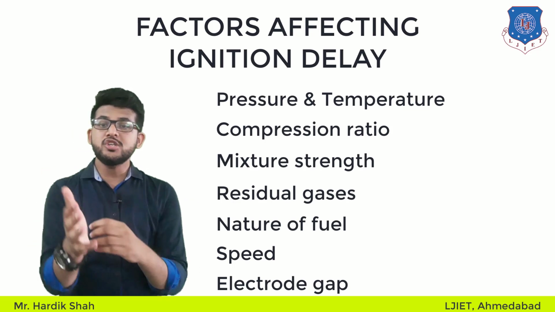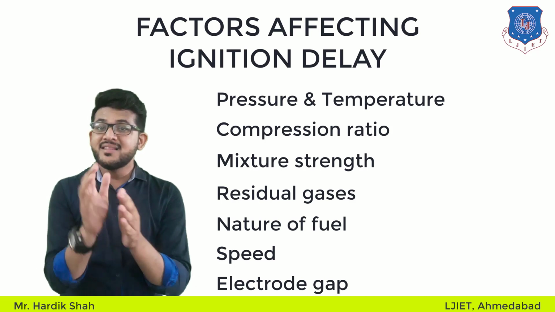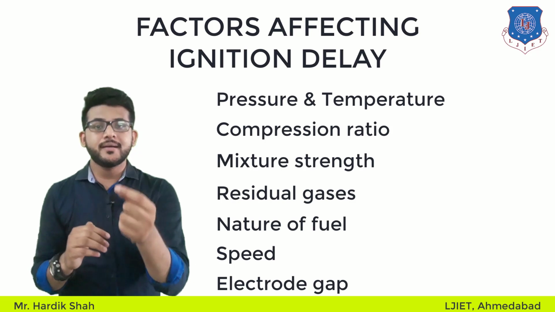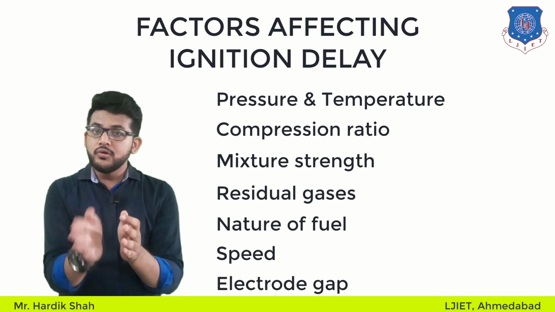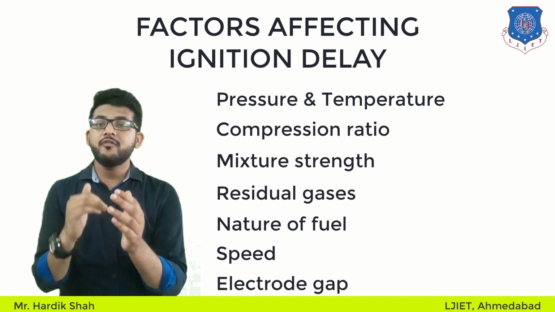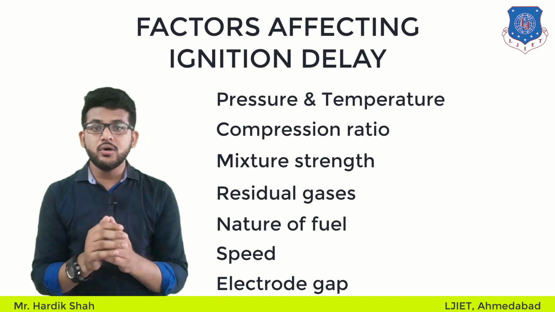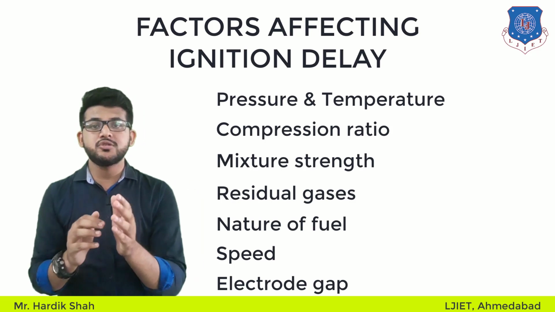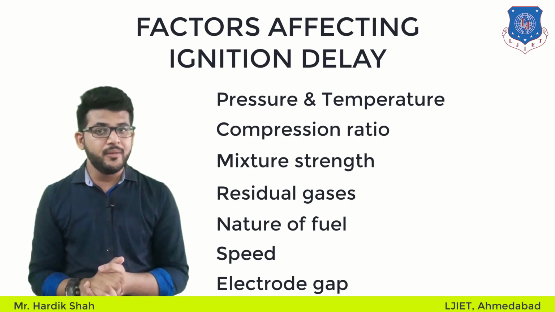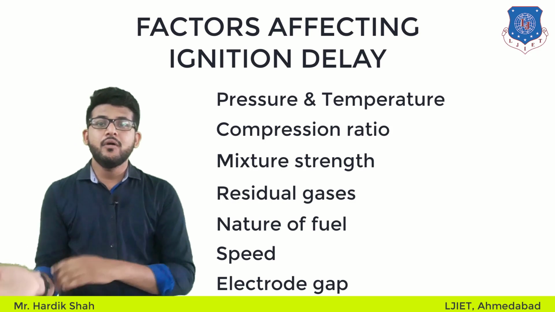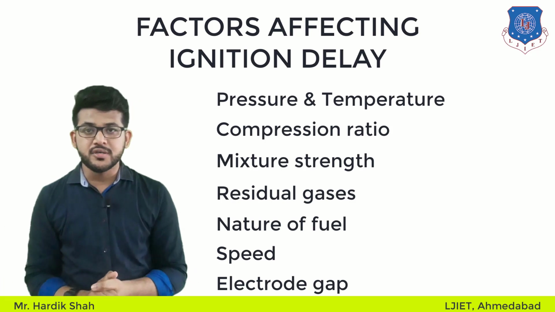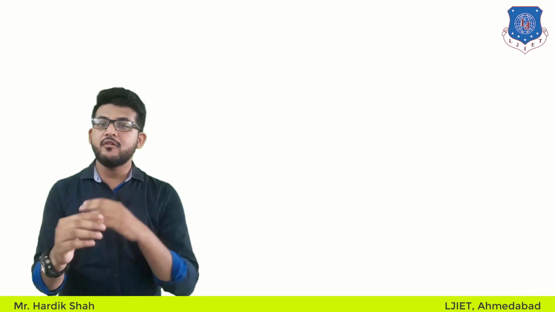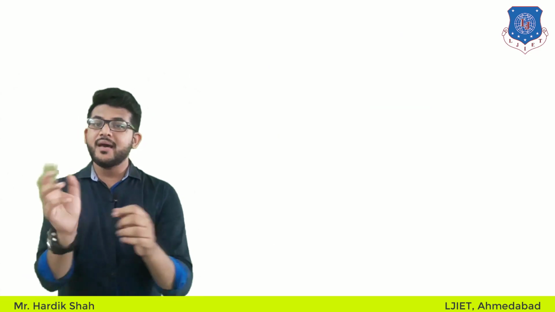It is also found that the voltage required at the spark plug electrode to produce the spark decreases with the increase in fuel-air ratio, and with decrease in compression ratio and load on the engine. So these are all the factors affecting ignition delay and flame propagation that we have learned, and we have also learned the stages of combustion. So that's it for today's session. In the next session, we will discuss more about combustion in SI and CI engines.